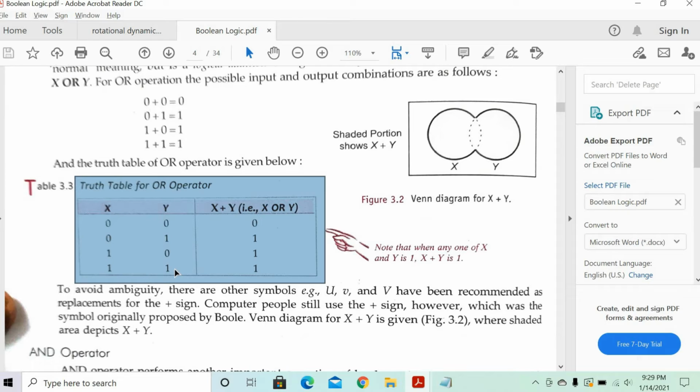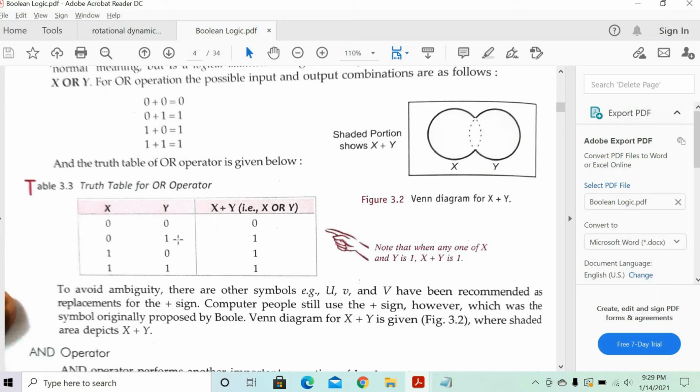Done? Good. Now let's understand this part with a simple example, the truth table of the OR operator. X is the input, Y is the input, and we represent X or Y using the plus sign. Whenever you use Boolean variables, this is a mathematical form, but for solving purposes, we use the plus sign in the mathematical terms. X is the input, Y is the input.